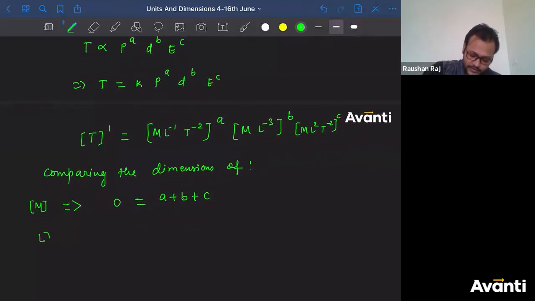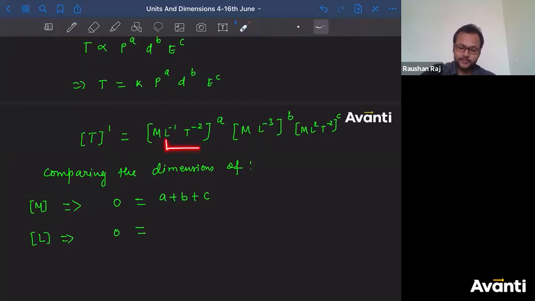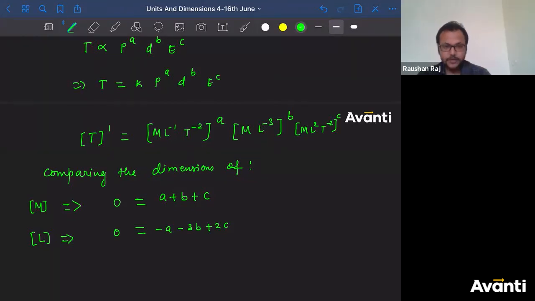Now what about the length? What is the dimension of length on the left hand side? That is laddu, गोल गोल लड्डू. बताइए राइट हैंड साइड में क्या है लेंथ का डायमेंशन? So I can see L here, I can see L here, I can see L. So what is the dimension of length here? Minus 1 into a, that is minus a. Dimension of L here minus 3 into b, so plus minus 3b. Then what is dimension of length here? So 2 into c, that is 2c, so plus 2c. Ritvika, आपने कुछ गलत किया, not minus 2c, it will be plus 2c. Yes Swati, correct. So I've got the second equation.